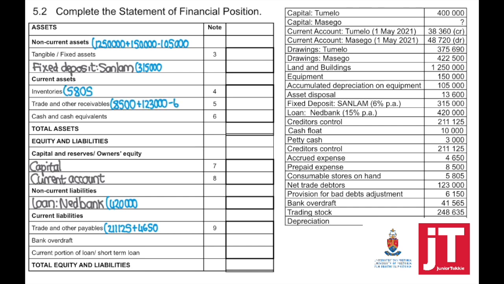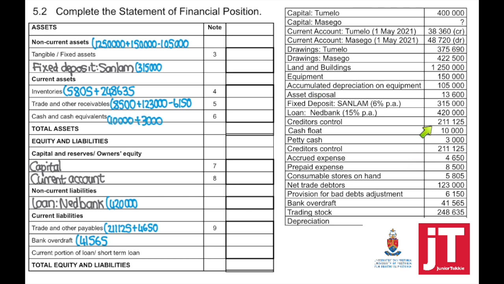They provided to us the fixed asset or tangible asset. They said land and buildings. You should know land and buildings forms part of note number 3, the tangible assets. So we've got land and buildings plus equipment minus accumulated depreciation on equipment.